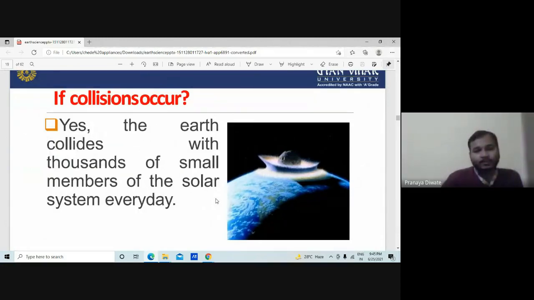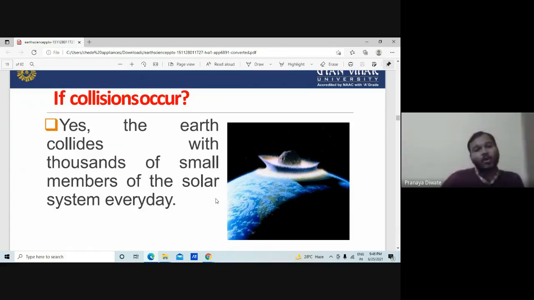Other than planets, you have many meteorites, many comets, and many other things in the solar system. What if they collide with each other? The Earth collides with thousands of small members of the solar system every day.